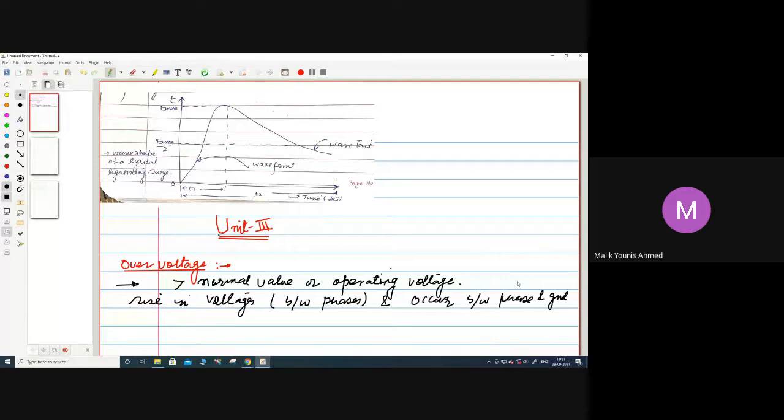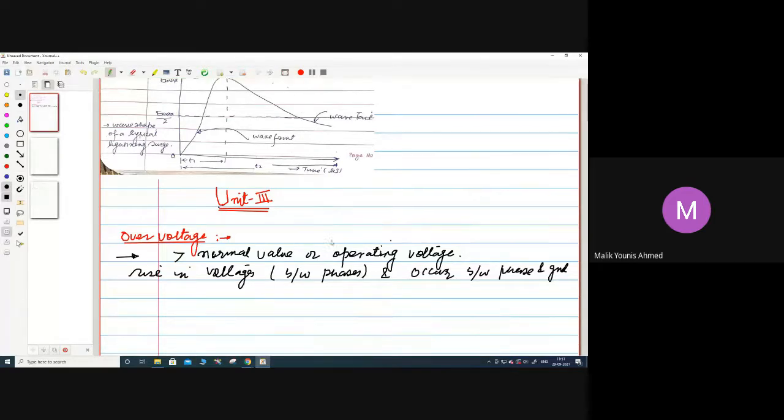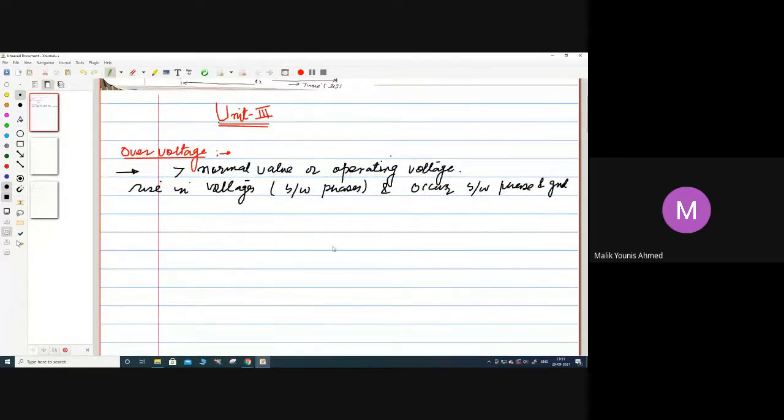Over voltage is a value of the voltage that is more than the normal value or operating voltage of a system. When it occurs, it can occur between two phases of a power system, between phases of transmission lines, or between a phase and a ground. What are the causes of over voltages?